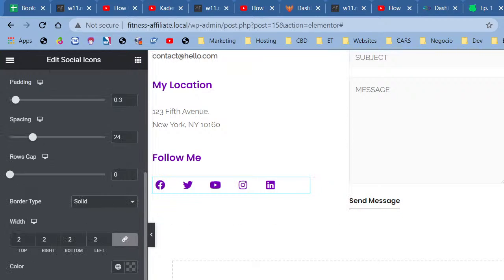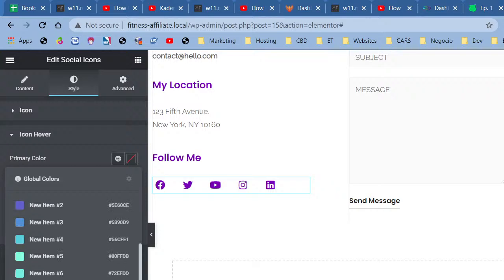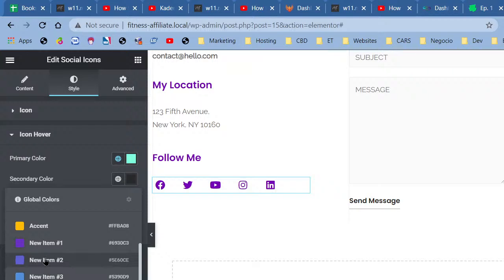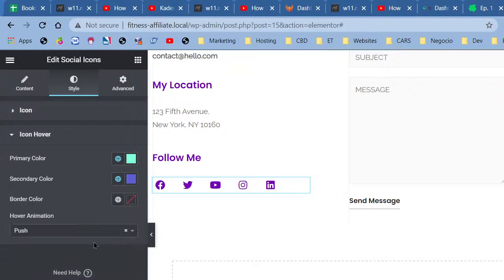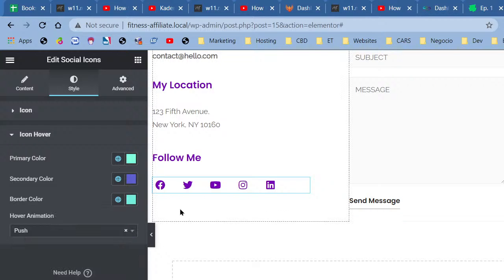Now for the hover color, I'm going to just go ahead and dawdle around. I'm going to use this one right here, and one of the lighter purples to go with it. And then for the border color, I'm going to use the same color as that. Let's see how that turns out. Absolutely terrible.